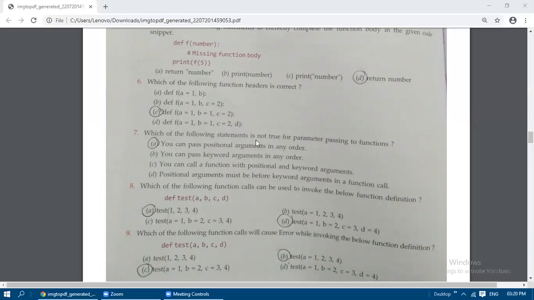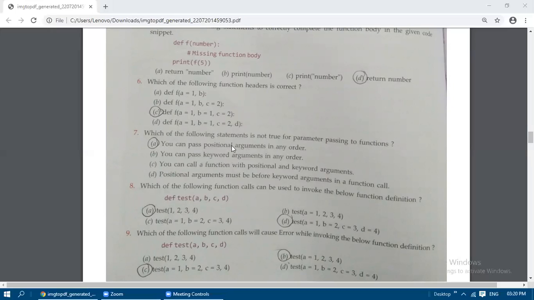Which of the following statements is not true for parameter passing to functions? You can pass positional arguments in any order. So this is one of the rules. So it is correct. Okay, sorry, which is not true. We can pass keyword arguments in any order. This is only true because you can pass positional arguments in any order.